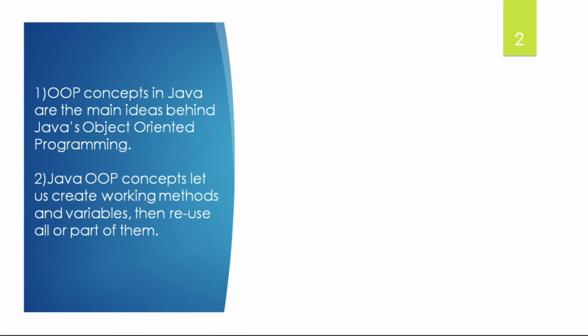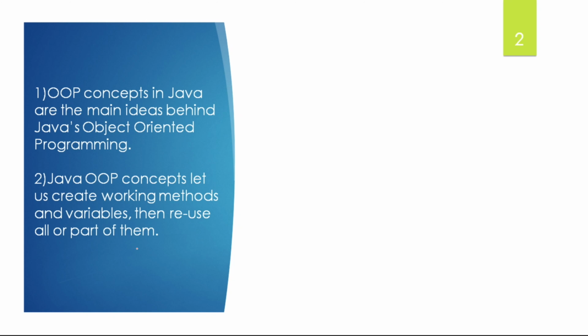When you are creating some methods and variables, they can be reused in another class by importing them. So OOPS concepts play the main role by importing and reusing the classes and their methods and variables.